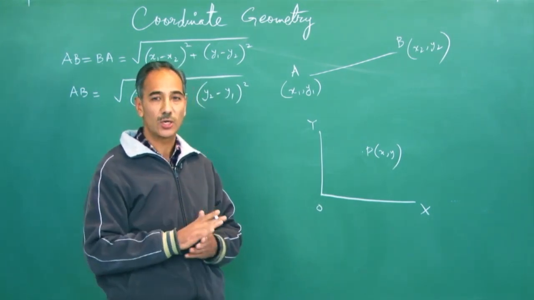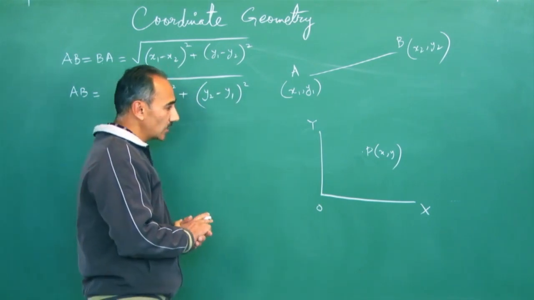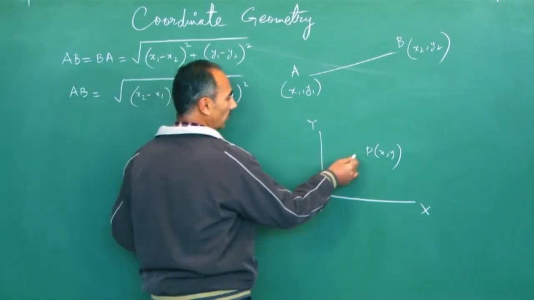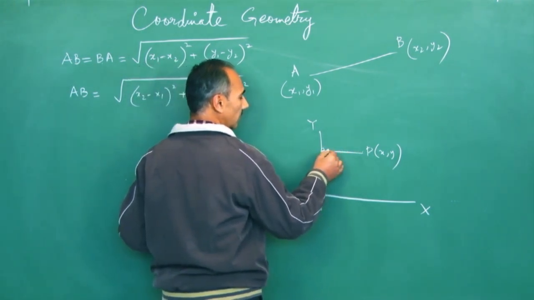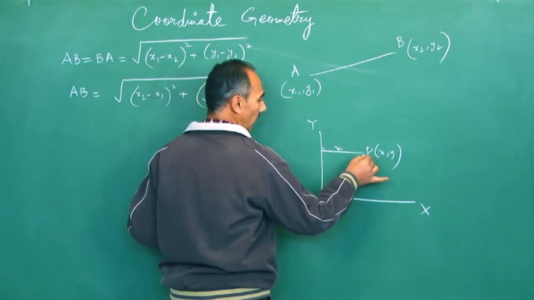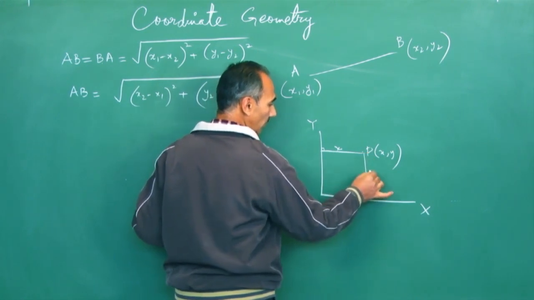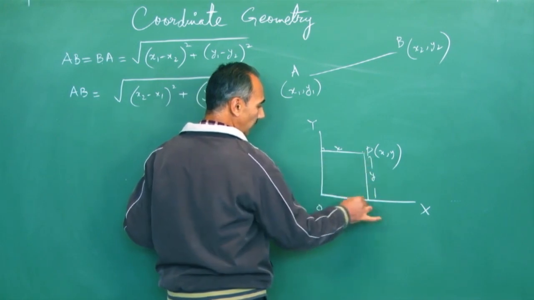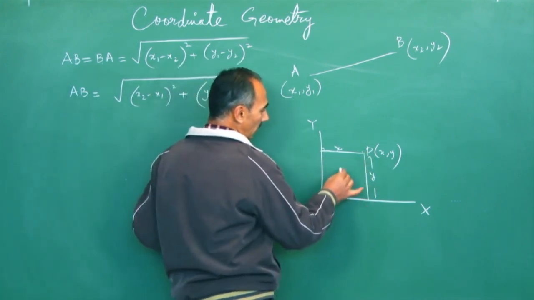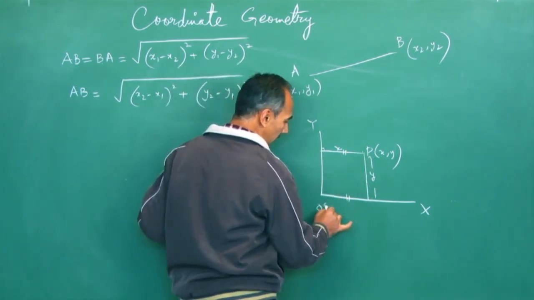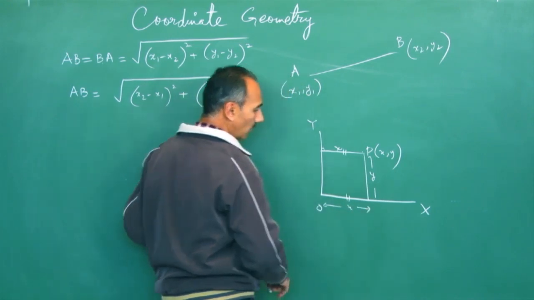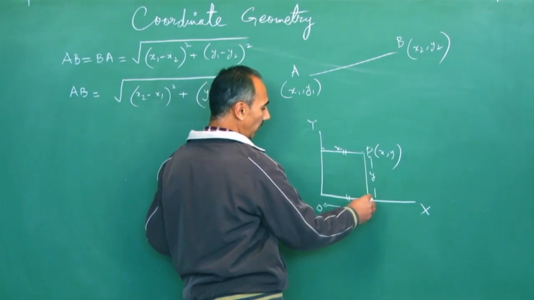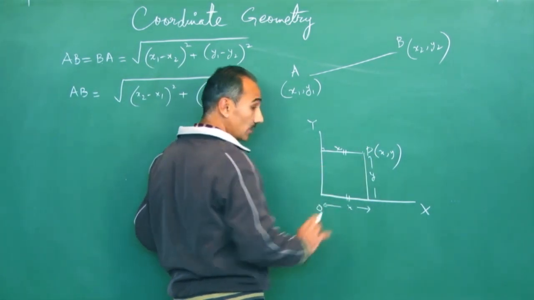So what is x coordinate? It's the perpendicular distance of the point from the y-axis. So this is x coordinate. And what's y coordinate? It's the perpendicular distance of the point from the x-axis. So this is y and this is x. Now this figure is a rectangle, so this length is equal to this length. That means this is also x. So in short, if I have a point whose coordinates are x, y, I drop a perpendicular. This distance is x. This distance is y.